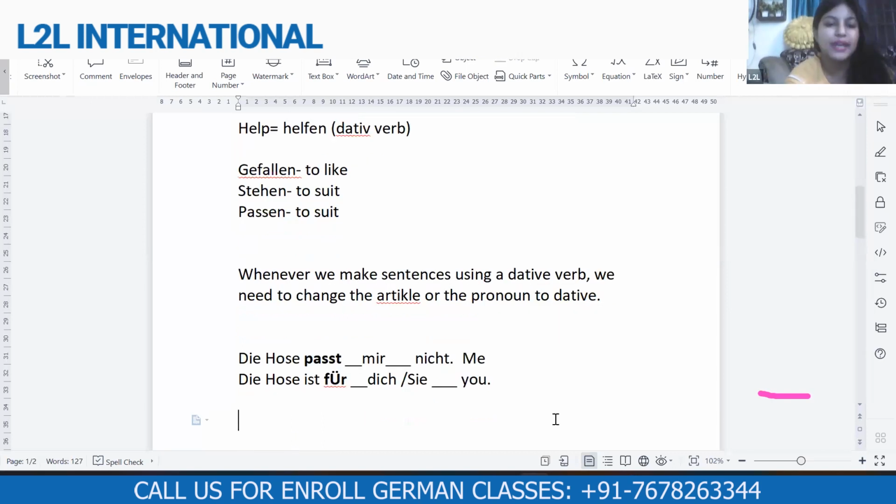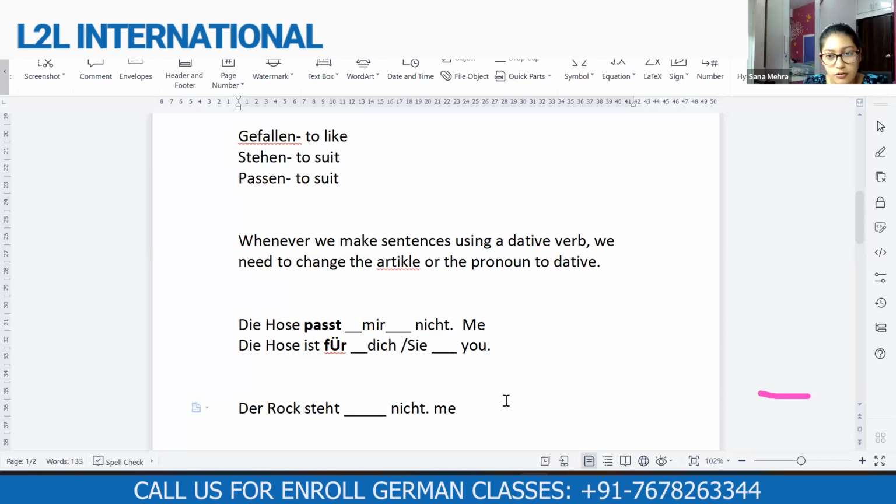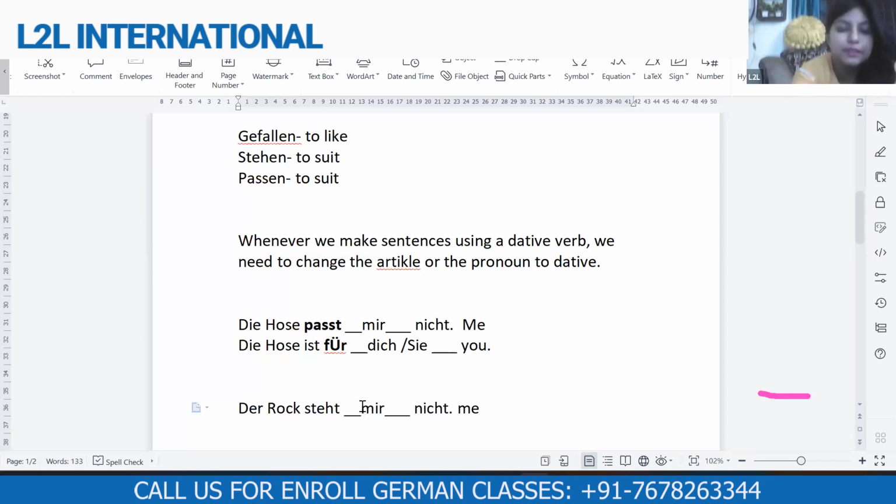Sana, the question is for you again. Next one. Der Rock steht, that means suits. You have to use the word for me. The sentence says the skirt doesn't suit me. So what would you use for the pronoun for me? Der Rock steht mir nicht. Der Rock steht mir nicht.